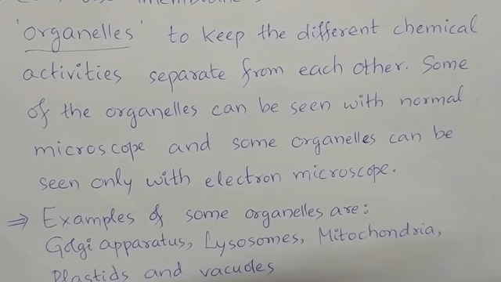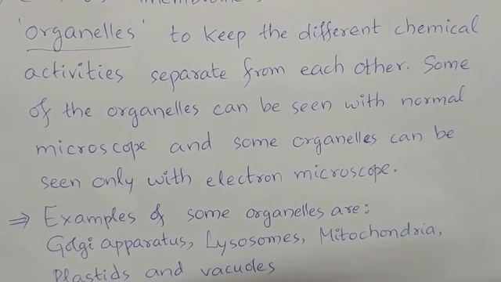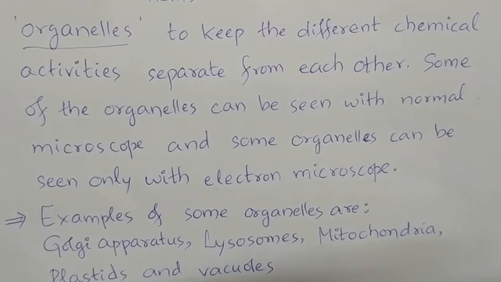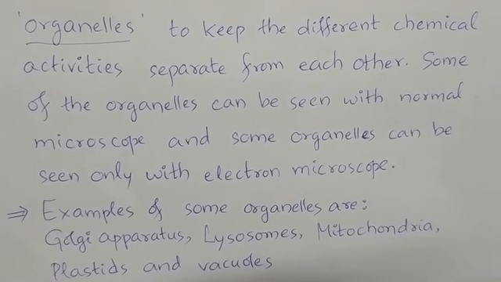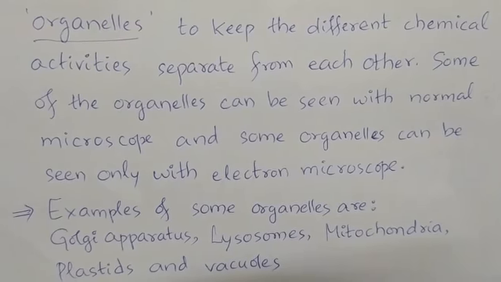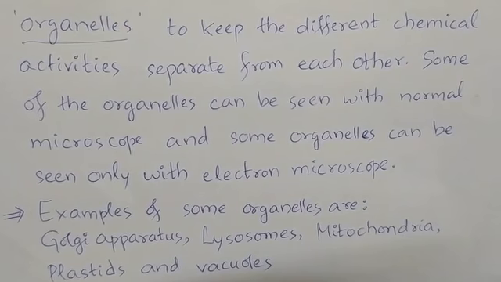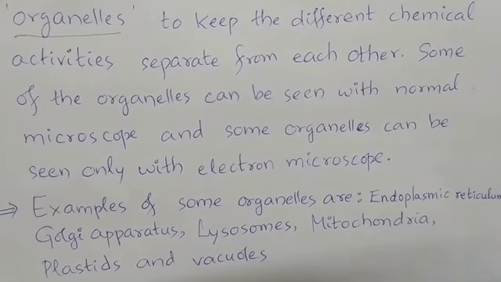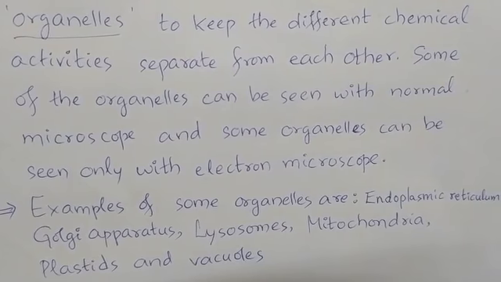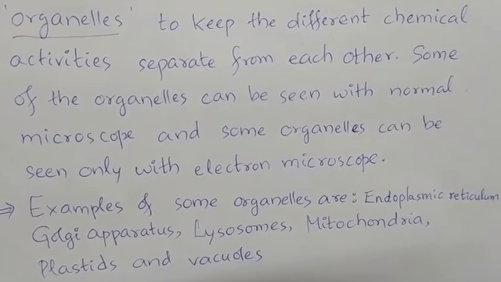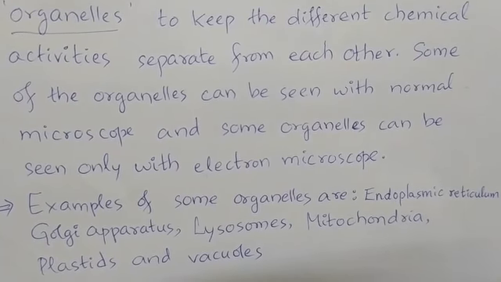So what are those organelles? How are the Golgi apparatus, lysosomes, mitochondria, endoplasmic reticulum, and vacuoles going to function? All these things we will discuss in the next class as part of revision. We already discussed them in the starting classes, but we will discuss the key points of such organelles once again. I forgot to write endoplasmic reticulum here. So examples of some important cellular organelles are endoplasmic reticulum, Golgi apparatus, lysosomes, mitochondria, plastids, and vacuoles. Okay, thank you.